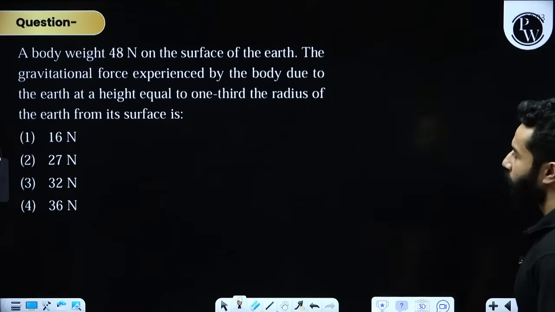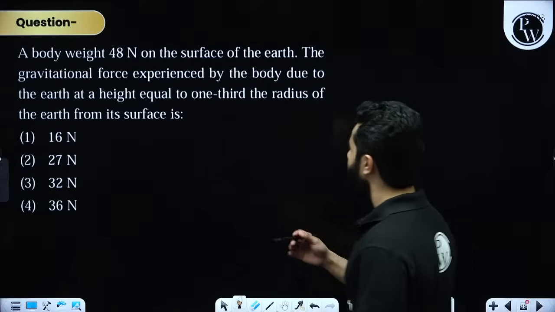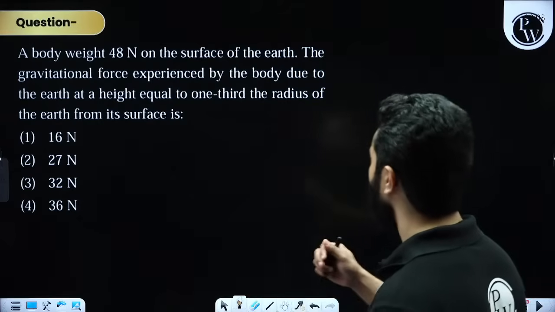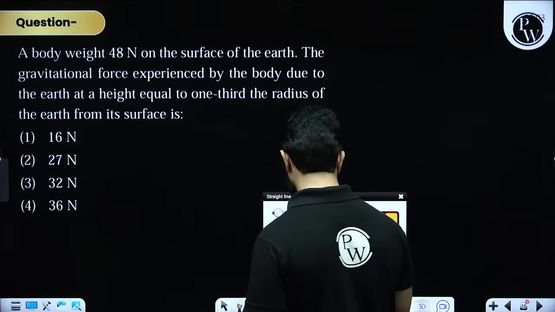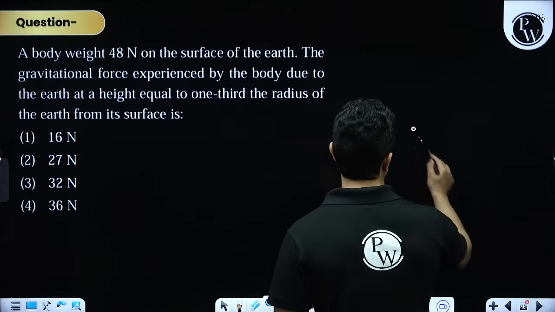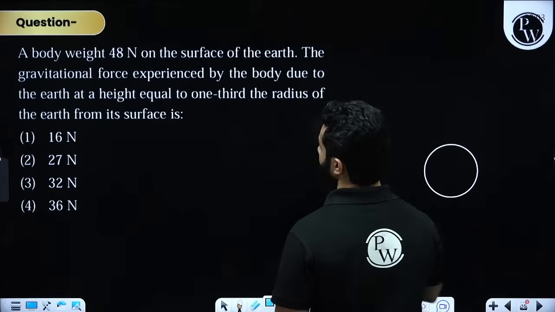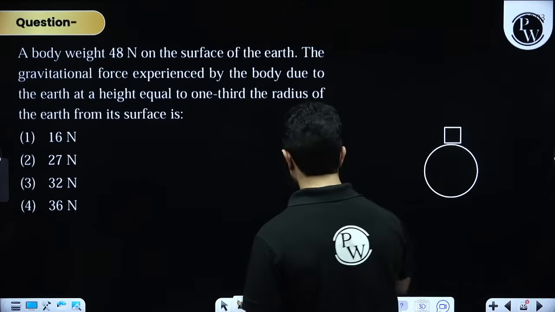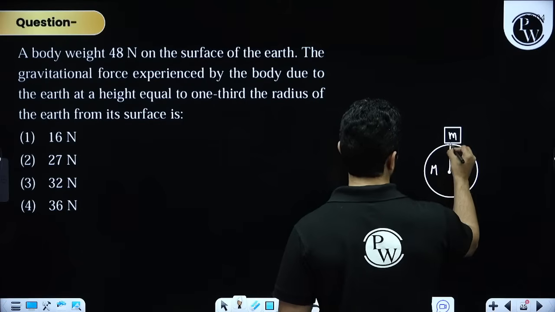A body of 48 Newton on the surface of the earth, the gravitational force experienced by the body due to the earth at a height equal to 1/3 the radius of the earth from its surface. All right. They are saying that on the surface of the earth weight is 48 Newton.